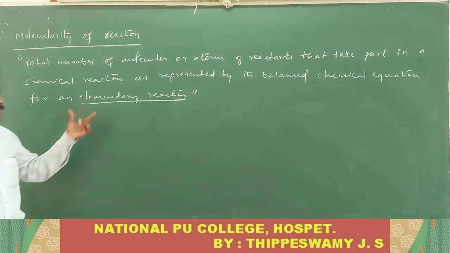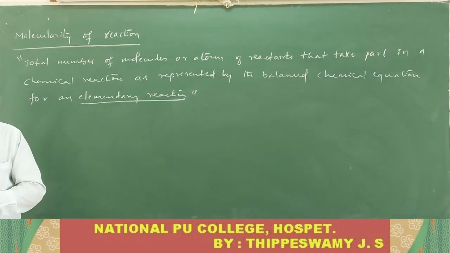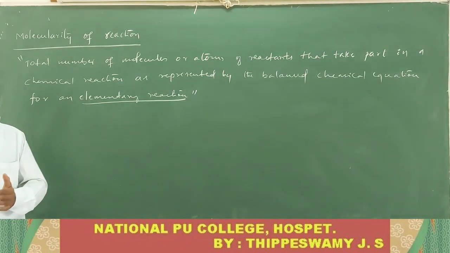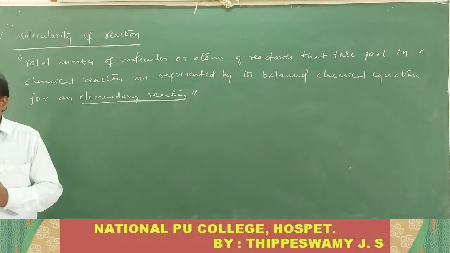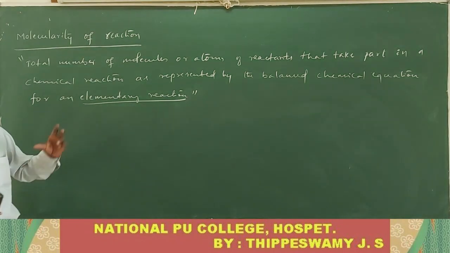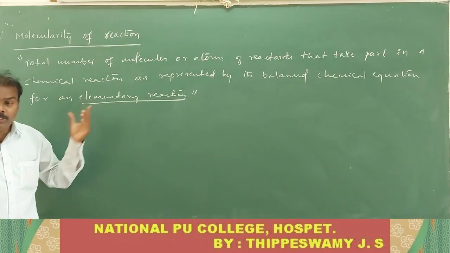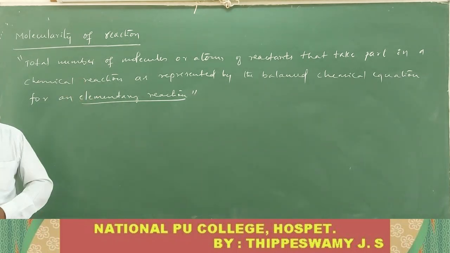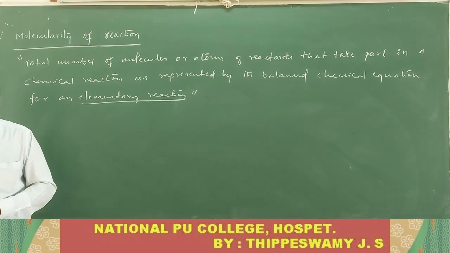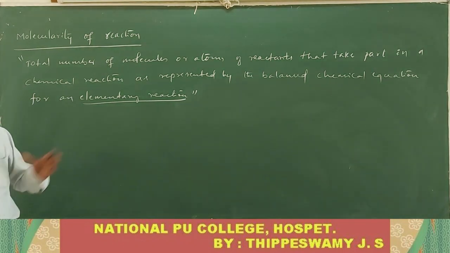You know what is meant by the term elementary step or elementary reaction? A single step reaction is nothing but an elementary step. A single step reaction is called an elementary reaction. In that elementary reaction, the total number of the reacting species, it may be atoms or molecules or ions, taking part in a chemical reaction as represented by the balanced chemical equation for an elementary reaction, is called molecularity. This is very important.